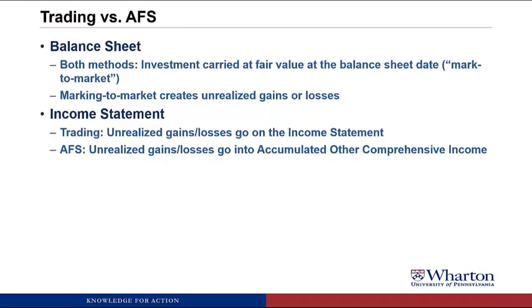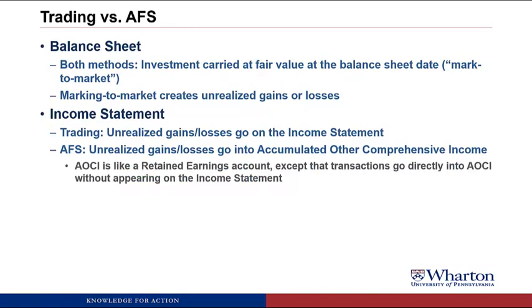So we're going to talk more about AOCI later on in the course, but we have to introduce the concept here because it is a central part of this accounting treatment. So AOCI is like a retained earnings account. In fact, look, the words are sort of similar. Instead of retained, we say accumulated. Instead of earnings, we say comprehensive income, which sort of sounds like earnings. But the difference is that transactions go directly into AOCI without appearing on the income statement.